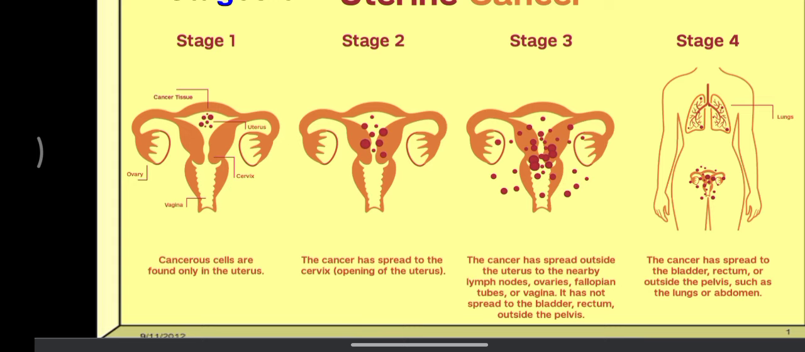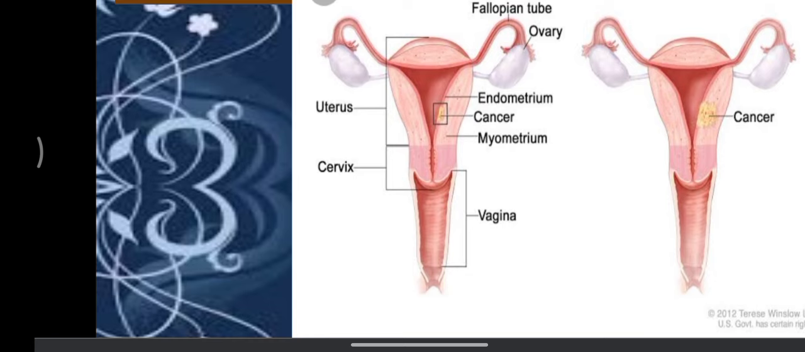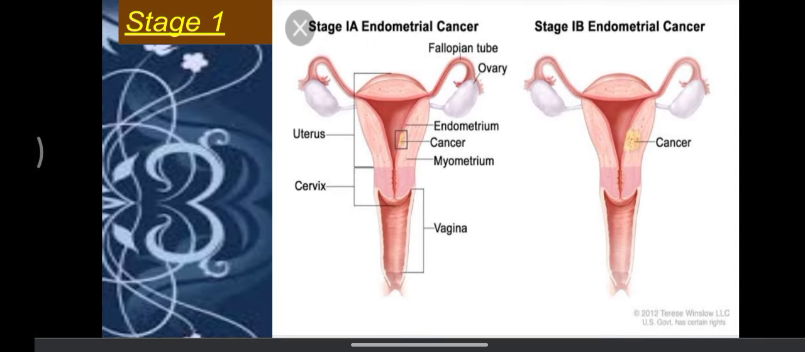Now we'll see stage 1. So in stage 1, as I told, it is only affecting the endometrium cell. You can see the picture, right? So only the endometrium layer is affected in case of stage 1.